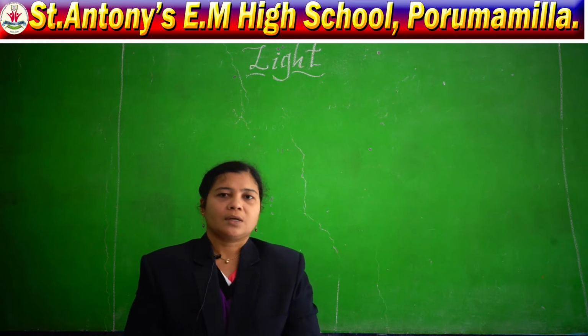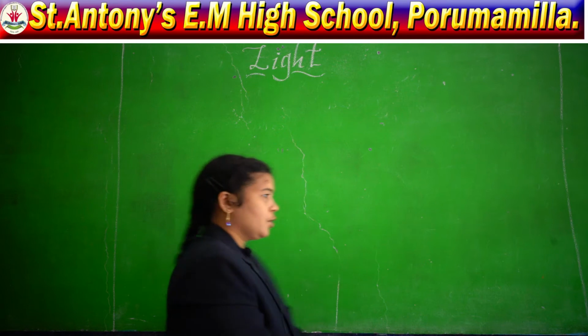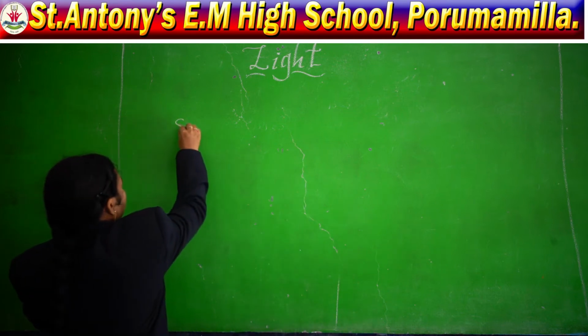So here, what are the main sources of light? Now we will discuss sources of light.